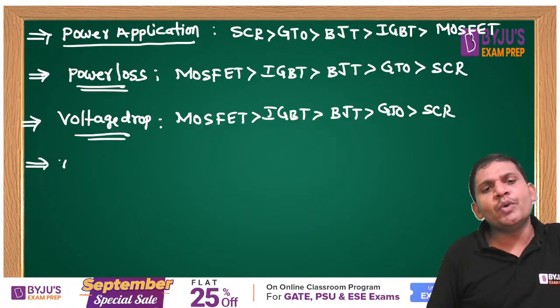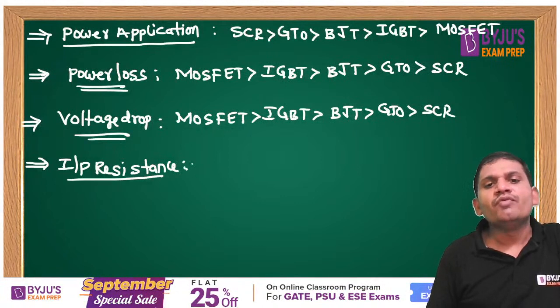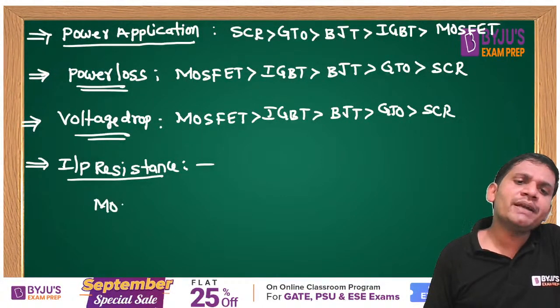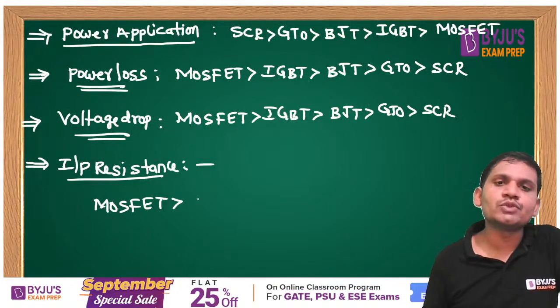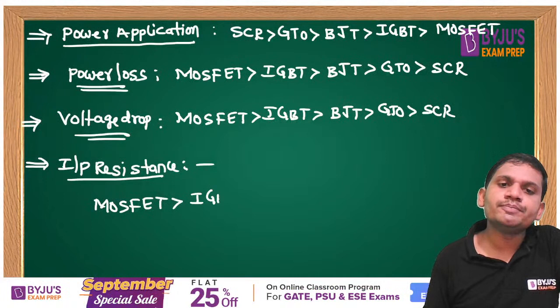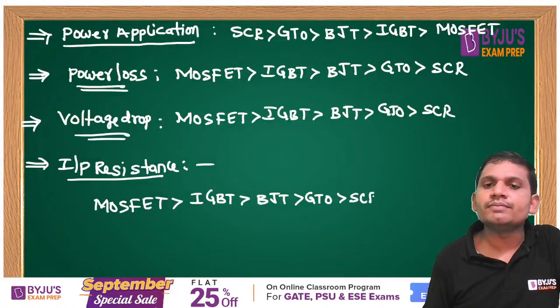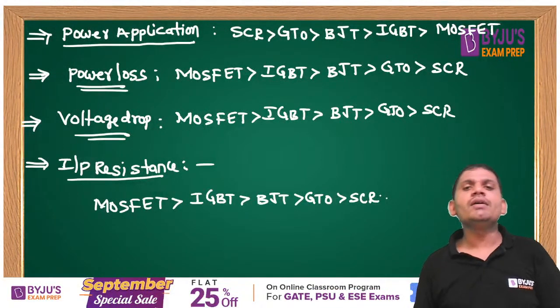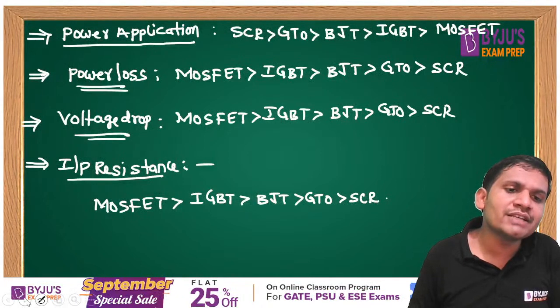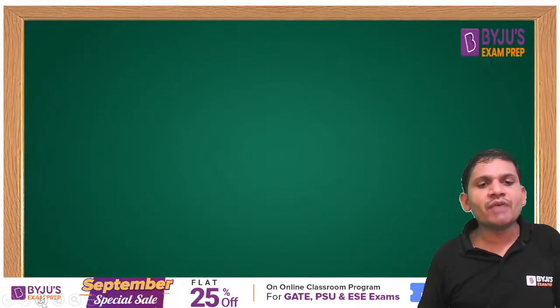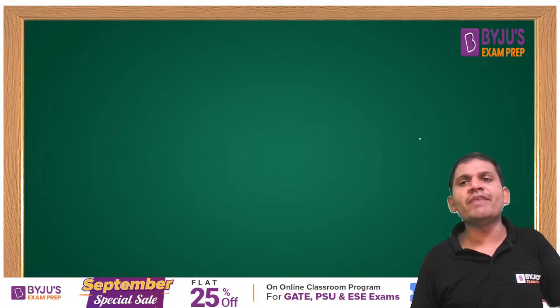With respect to input impedance or input resistance, very important comparison to answer theory questions, students. With respect to input resistance, MOSFET is high input resistance. In that, power MOSFET is high input resistance. Next IGBT. Next BJT. The next one is GTO. The next one is SCR. These points you remember, the comparison of various types of devices, students.